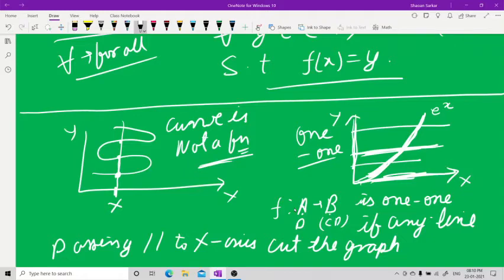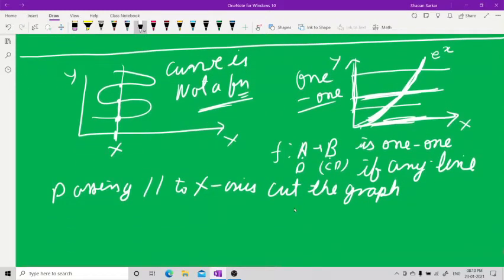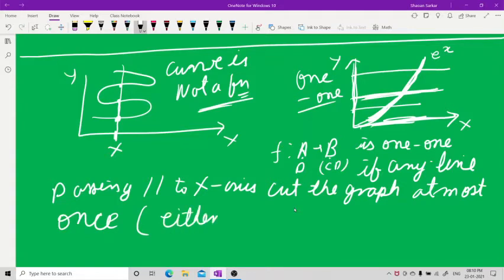That is, either never or only one time. I mean to say, either it doesn't cut or it cuts exactly once.